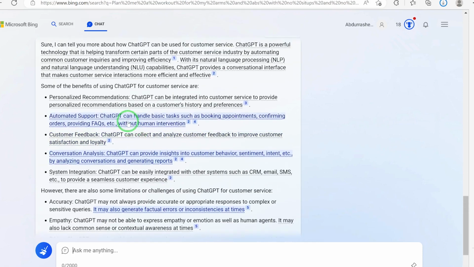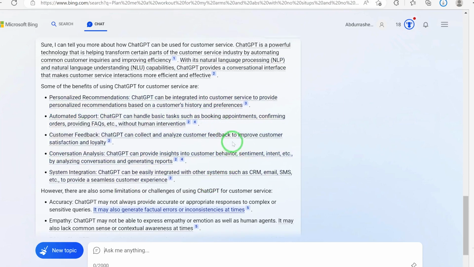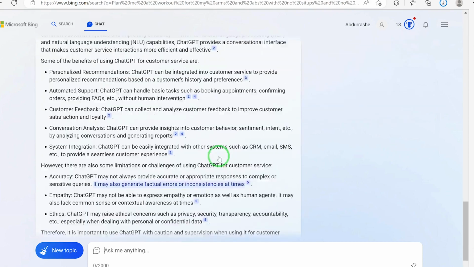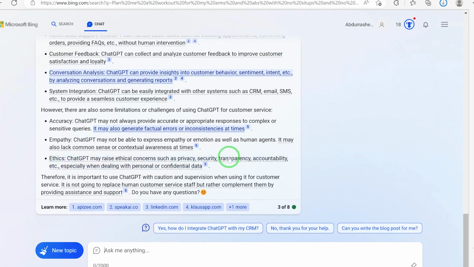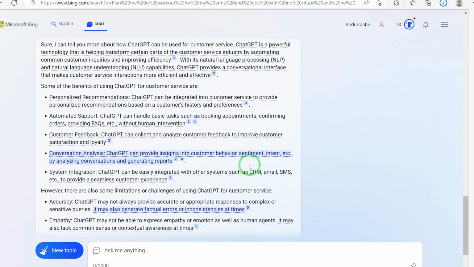But then, how it is being used for customer service, these are the benefits: personalized recommendations, automated support, and customer feedback and conversation analysis. You can have all this from here. You can see it has prompted very nice conversations, very nice content as regards this very topic that we are talking about. So it all boils down to this: you want to write a blog post, you just go ahead and chart your path.